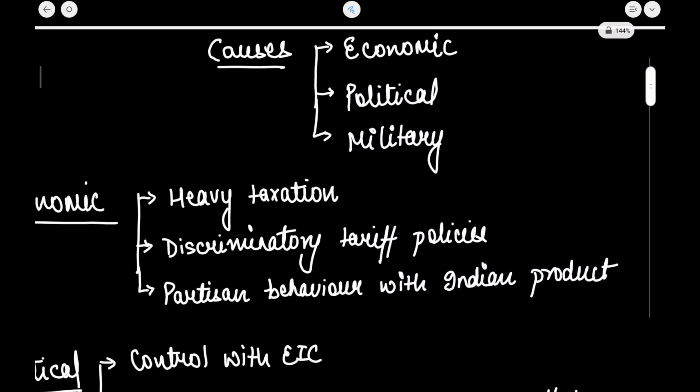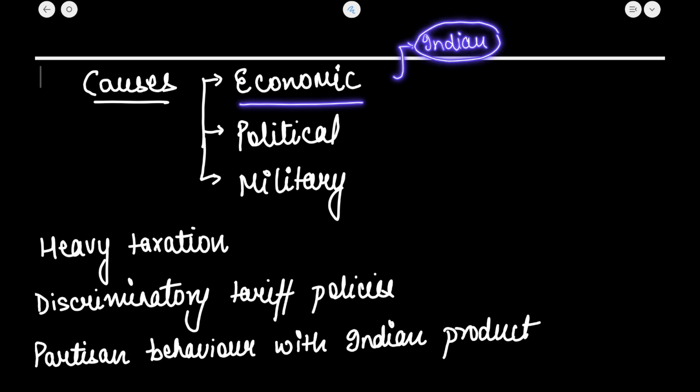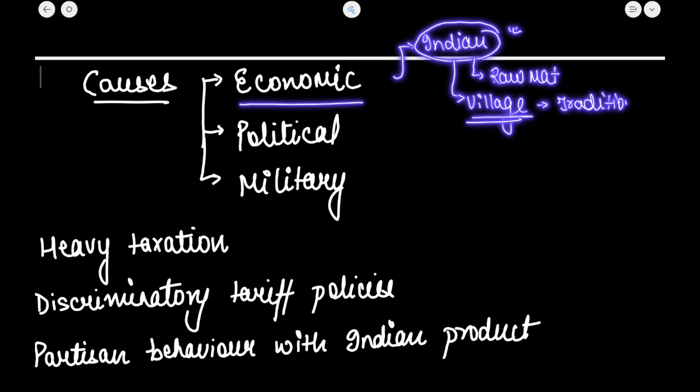Now, if I talk about the causes, so let us see what were the economic causes. We know that India was an agrarian economy right up front. This agricultural economy produced raw materials, and other than raw materials, the village industry in the Indian rural setup was a traditional economic industry which supported handicrafts, and they made various goods that were exported all around the world.